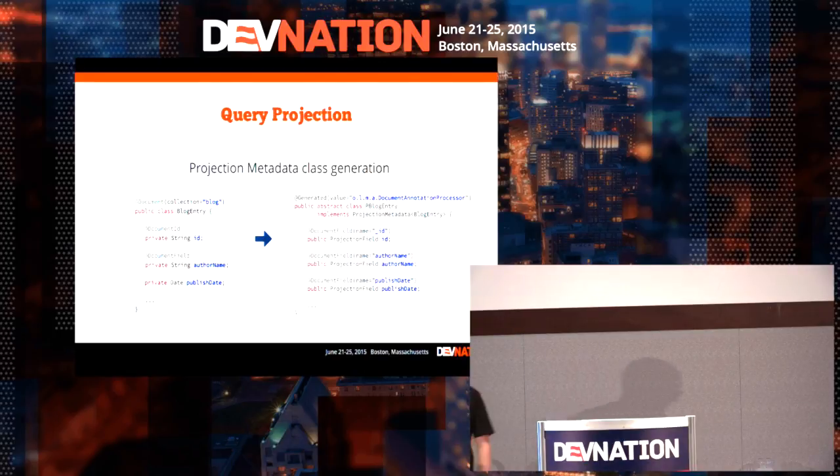It's an abstract class because we don't need to implement it actually. We're just going to use it as a way to write queries and convert them into the BSON query sent to MongoDB. We have something similar to what we've seen before, except that we use different types here. Now it's going to be a projection field instead of just a string field.